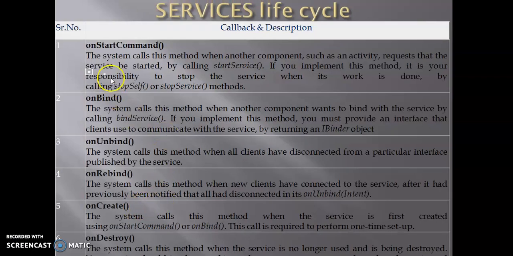So all the service life cycle methods are explained here: onStartCommand, onBind method, then onUnbind method, onRebind method. The onRebind method is actually called when new clients have connected to the service after it had previously been notified that all had disconnected in its onUnbind intent. Then onCreate and onDestroy methods.